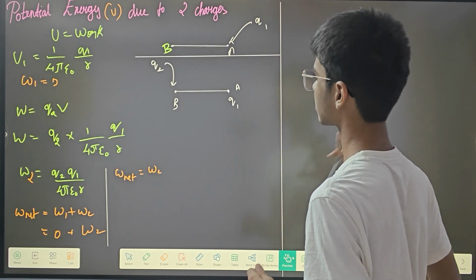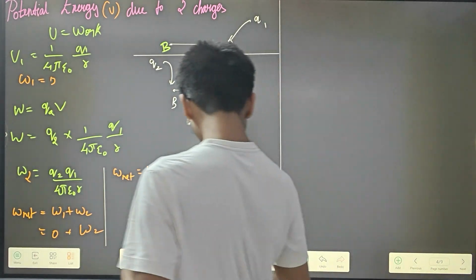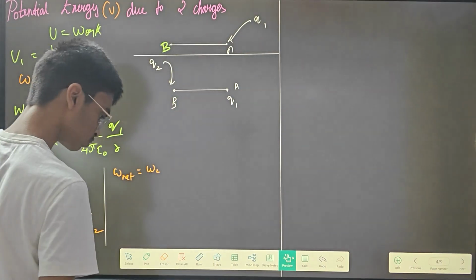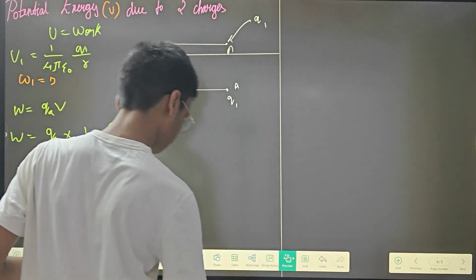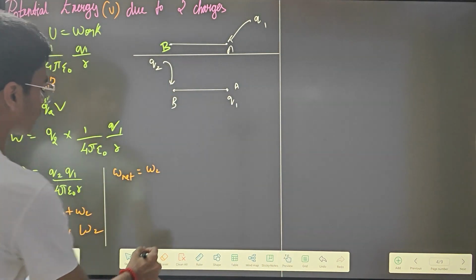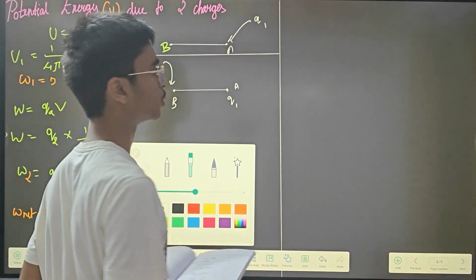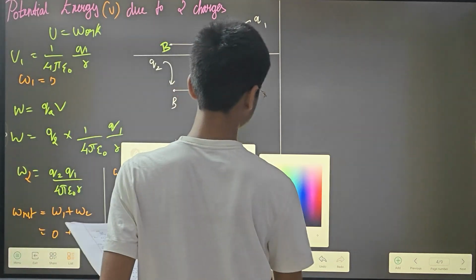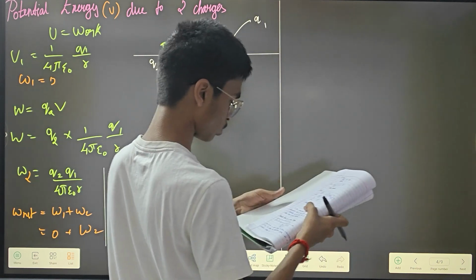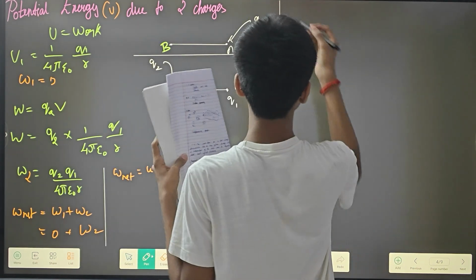I'm so sorry for the external noises. Now we will go to potential due to a point charge. Even I haven't memorized this derivation, so I'm just going to explain it.